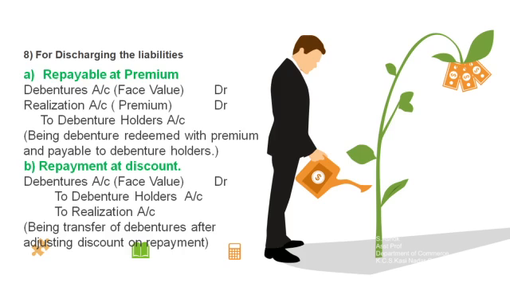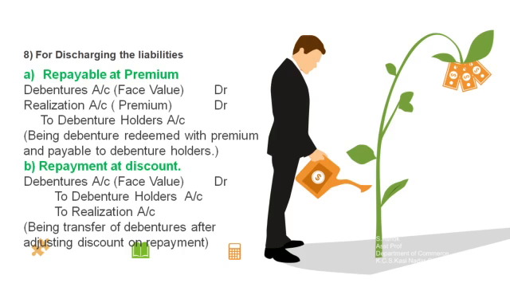The second condition is debentures redeemed at discount. So debentures account debit, here face value has to be updated, to debenture holders account, to realization account. Example, suppose the debenture value is 1 lakh. So that is the face value of 1 lakh. Suppose debenture holders are paid at a discount of 10,000 rupees. So 10,000 to realization account has to be updated. The remaining 90,000 to be updated in debenture holders account. So this is the journal entry for debentures transferred after adjusting discount on repayment.